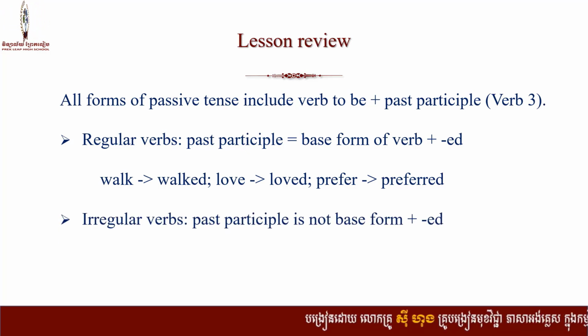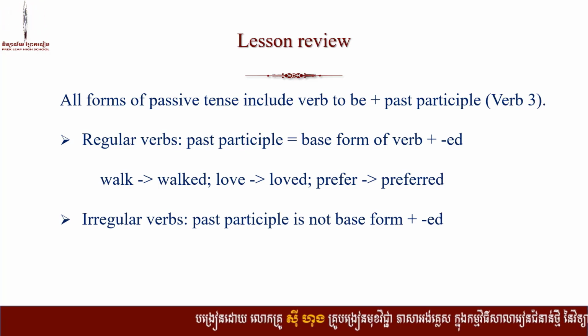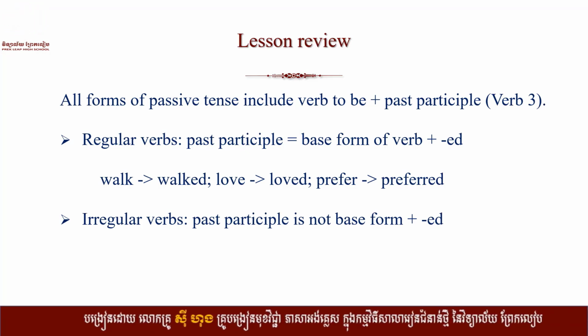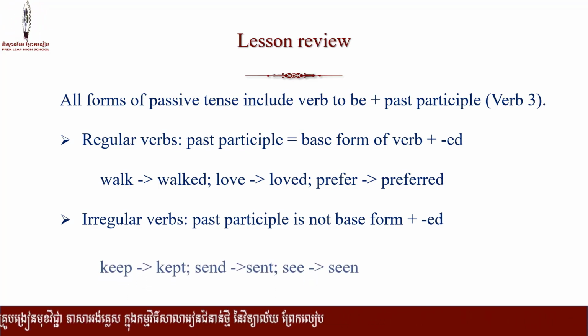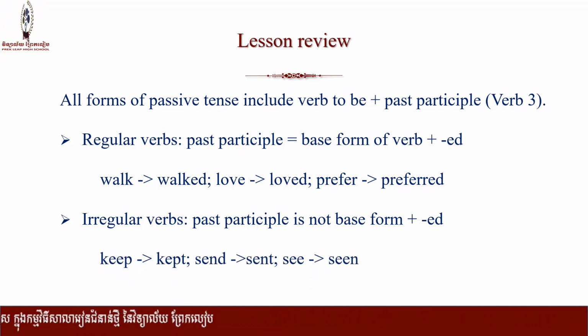While the past participle of an irregular verb is not from the base form plus -ed at all. For example, keep, kept, send, sent, see, seen.